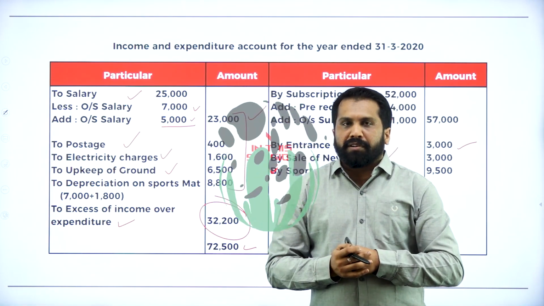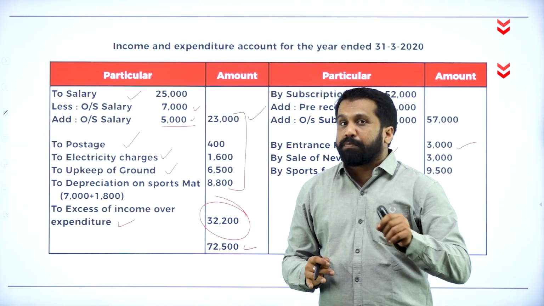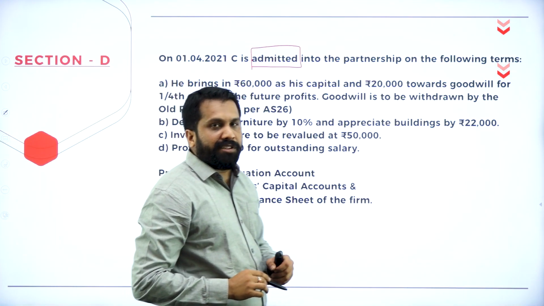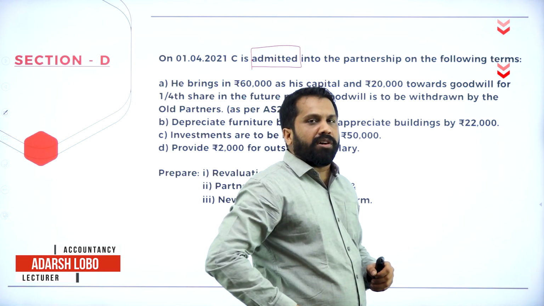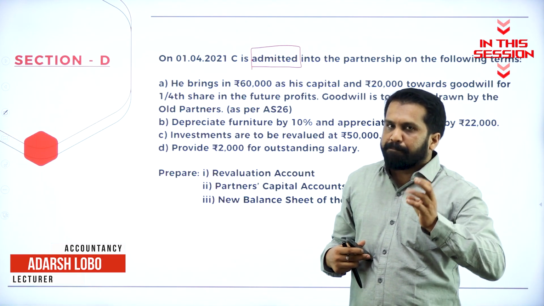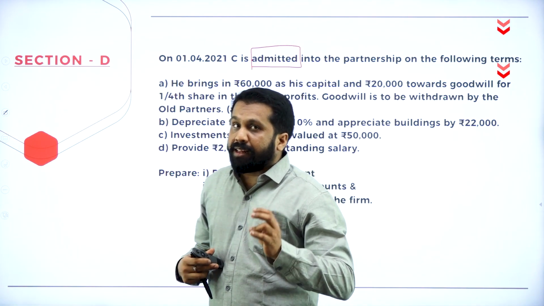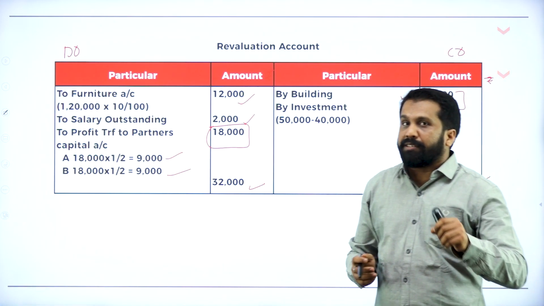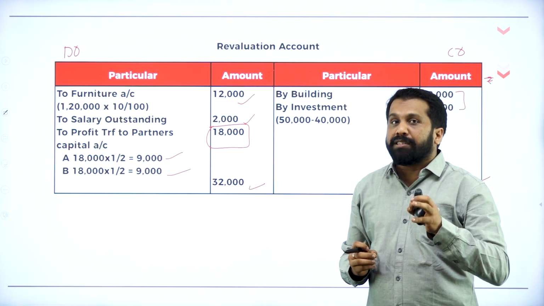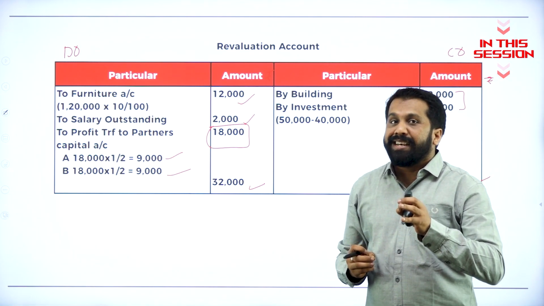Under non-profit organization, we don't consider it as profit. We consider it as what? Income. In case of admission of a partner, three things you are supposed to prepare. Which are those? Revaluation, partner's capital, and the last one is balance sheet. In the question paper, they have not mentioned any ratio. We have to assume that the partners share their profit and losses equally.